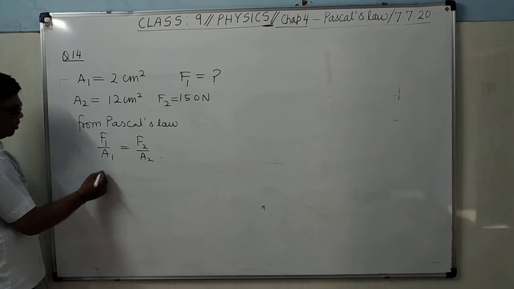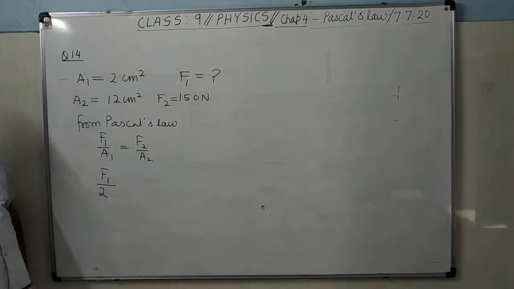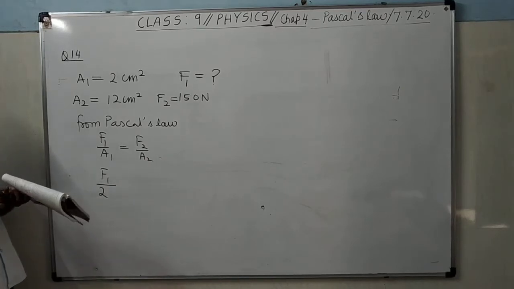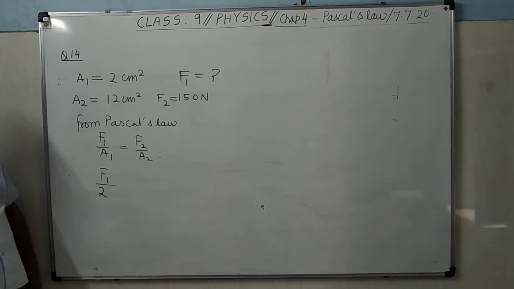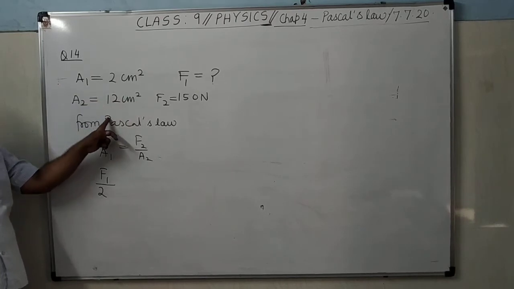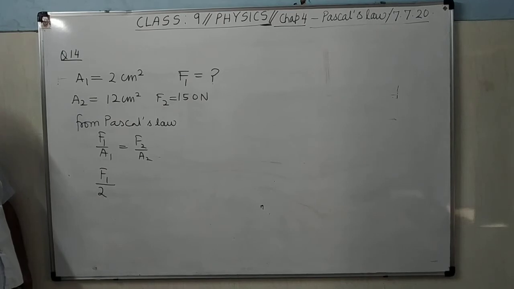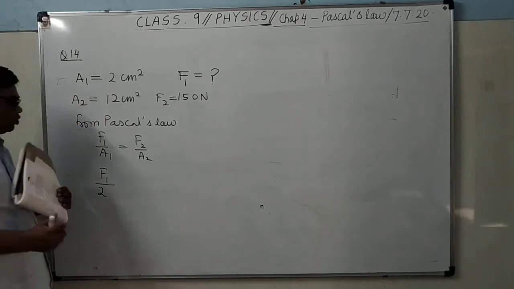So F1 upon 2. You don't change the unit. Why? You only ensure that in both cases the area A should be in the same unit. It is not like here centimeter square, here millimeter square. So no need to change centimeter square to meter square.